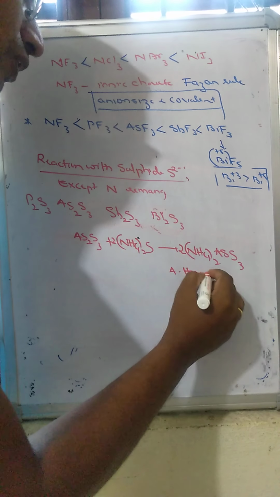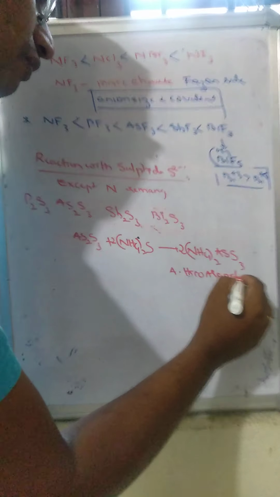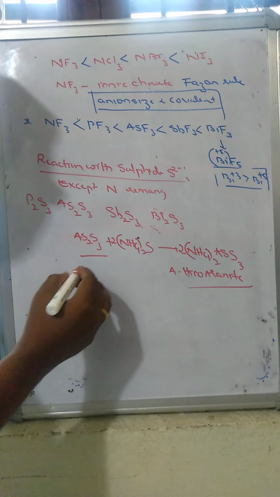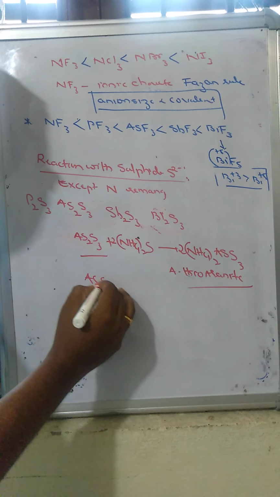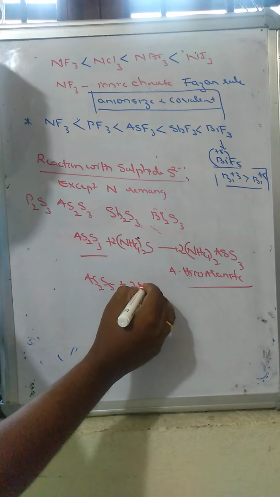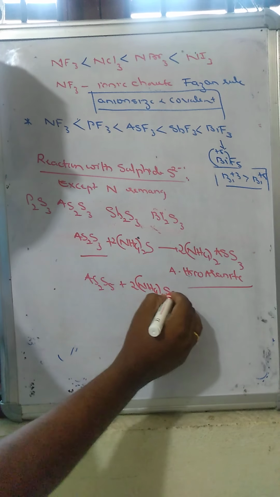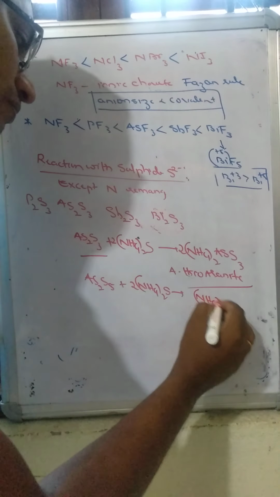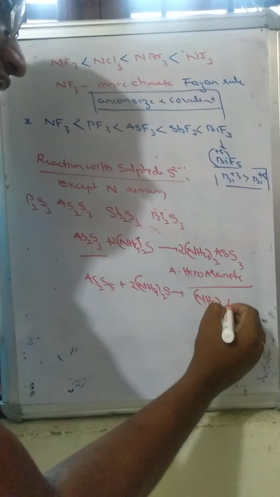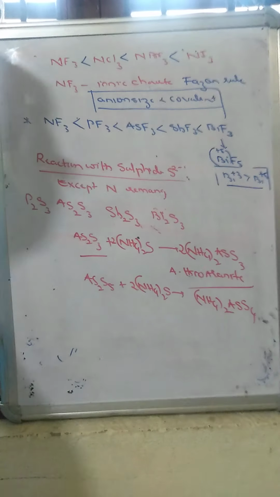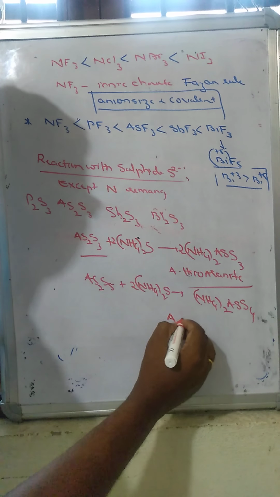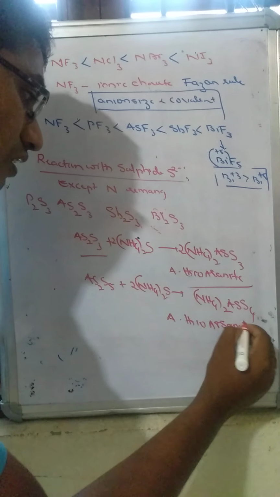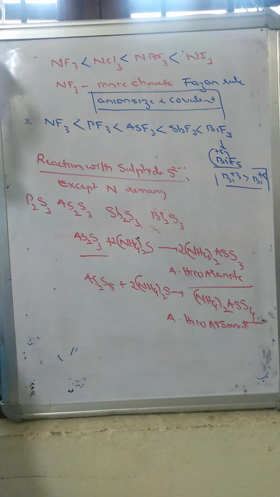Ammonium thioarsenite formation takes place when arsenic trisulfide dissolves. So arsenic pentasulfide will pass over the ammonium sulfide only, and it should be converted into ammonium thioarsenate. Ammonium thioarsenate. Here one of the sulfur atoms will be increased.